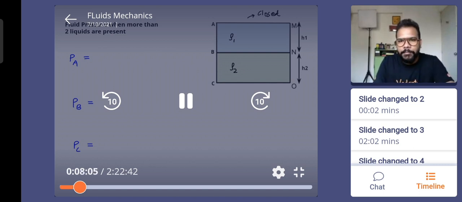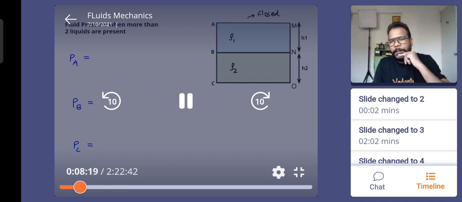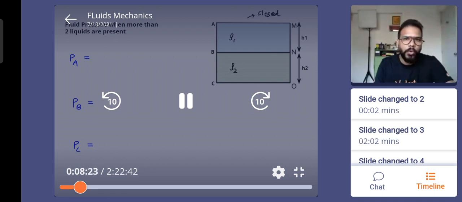Basically closed so that there is no atmospheric pressure which we are taking into account at the moment. And from A to B, the column height is h1. Okay, and from B to C, the column height is h2. Between A to B, the liquid which is filled has density rho1, and between B to C, the liquid which is filled has density rho2. Okay, obviously rho1 will be less than rho2. That's why rho1 is floating over rho2. Oil has lesser density than water. That's why it floats over its surface.